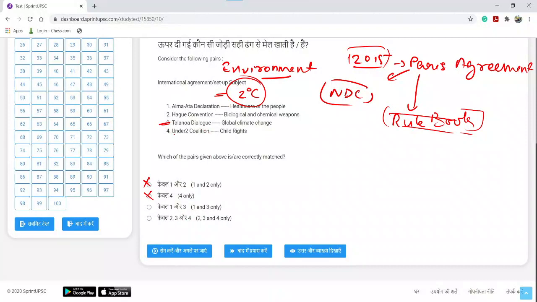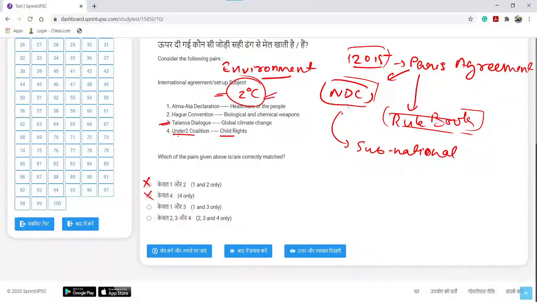Again, let's see this option, Under 2 Coalition. In Under 2 Coalition, it is again related to global climate change. It was decided that, and the Paris Agreement was at national levels. The national entities were participating. कि सभी देश पार्टिसिपेट कर रहे थे पेरिस एग्रीमेंट में, लेकिन एक ऐसा इनिशिएटिव इंट्रोड्यूस करने की कोशिश की गई थी इन विच सब नेशनल एंटिटीज लाइक स्टेट्स, प्रोविंसेस, cities, they too can participate and contribute to achieve the target of containing global temperature rise below 2 degrees centigrade.